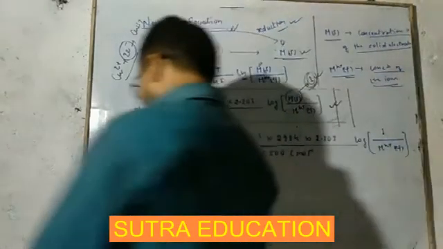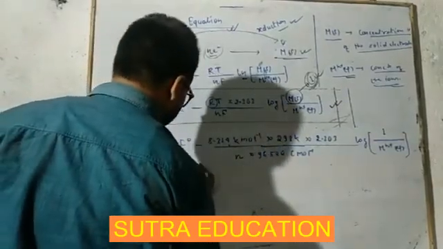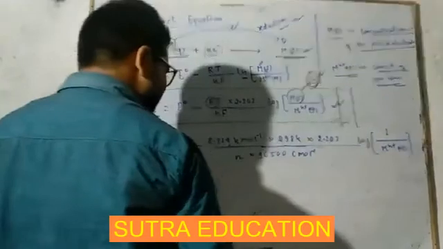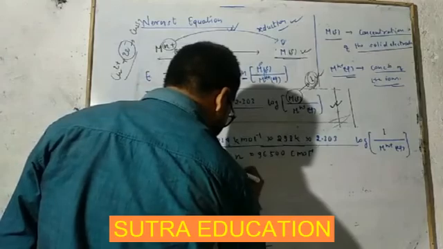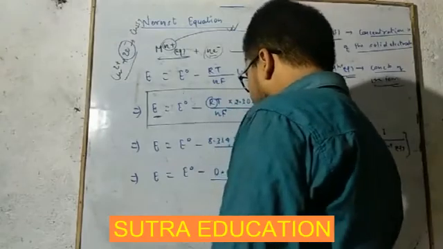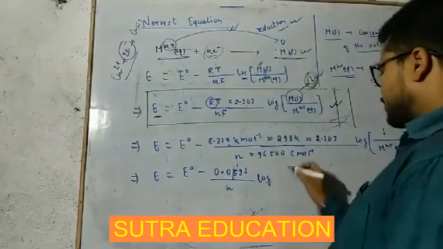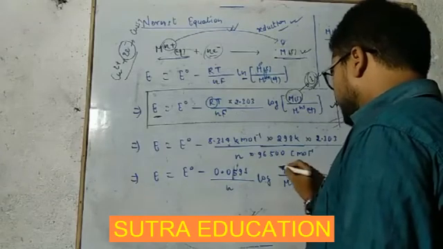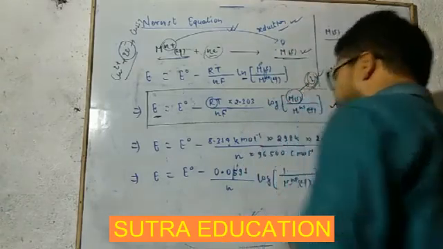So E is equal to E naught minus, when you calculate this, 0.0591 upon n into log 1 upon Mn plus aqueous. It is showing concentration, so write concentration term.